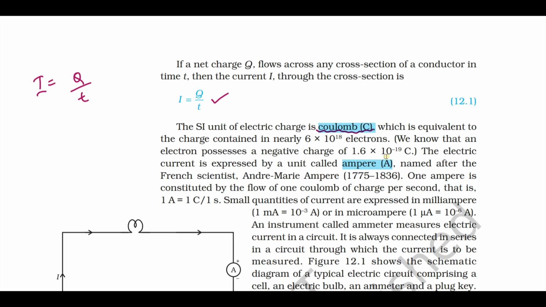Here the electric current is expressed by the unit ampere. And they can also ask you to define 1 ampere. 1 ampere is defined as the flow of 1 coulomb of charge per second.